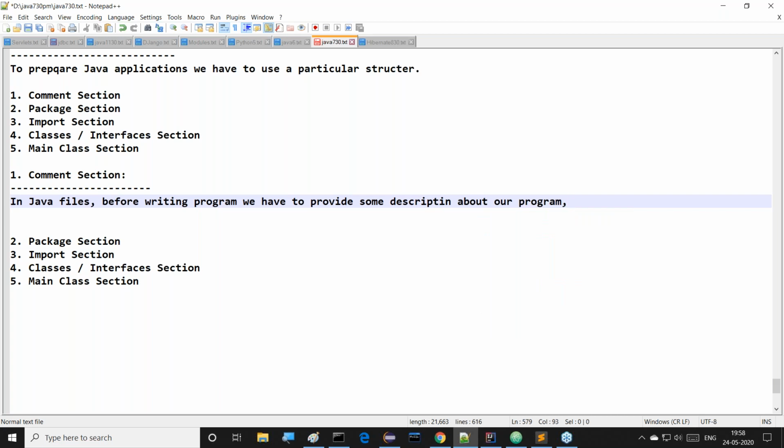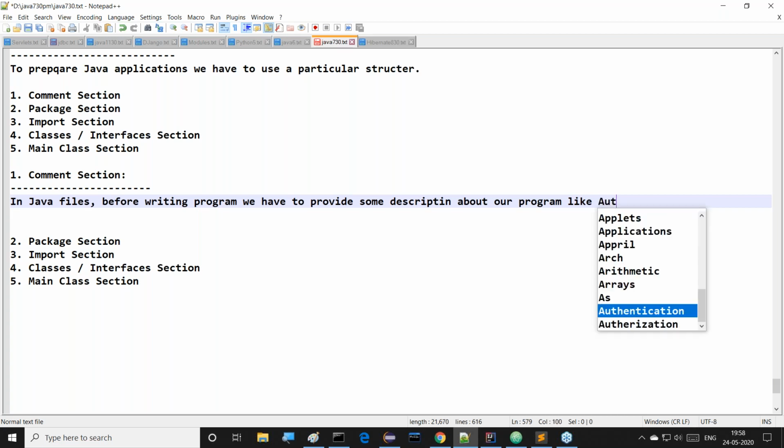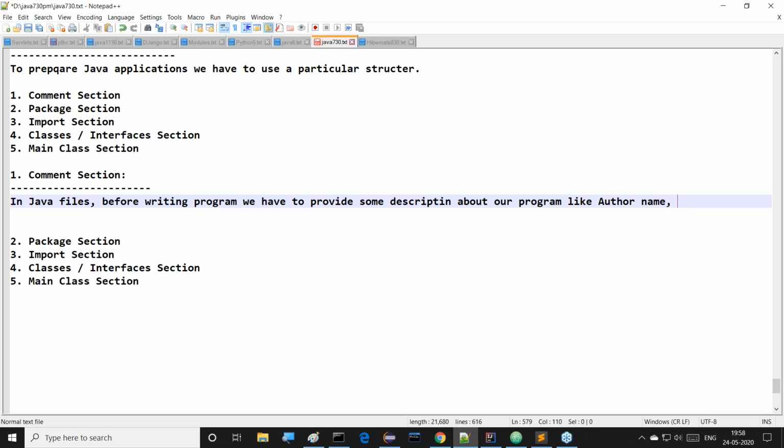All of you understand it clearly now. Some description we have to write about our program. What is the description actually? Which description do we have to provide, sir? The description includes the author name. Who is that author? Author name means the developer name. Which developer is preparing this application?